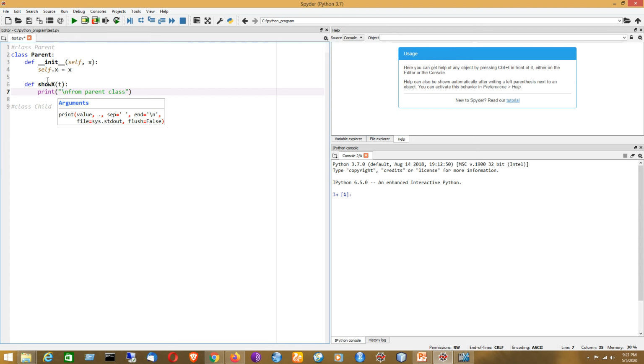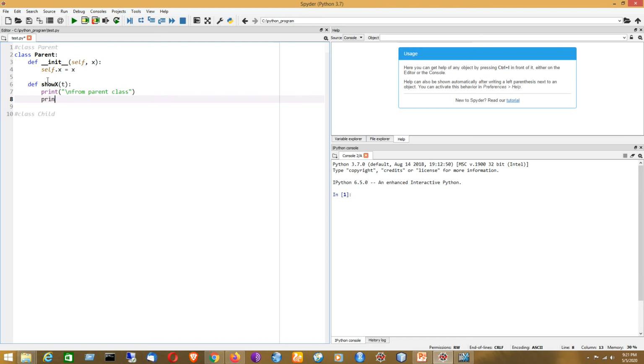Okay, so now I will try to print the value of this variable, say x equal to t dot x. T is the self parameter. Better make the first letter a capital letter. So in that way I have defined the class.